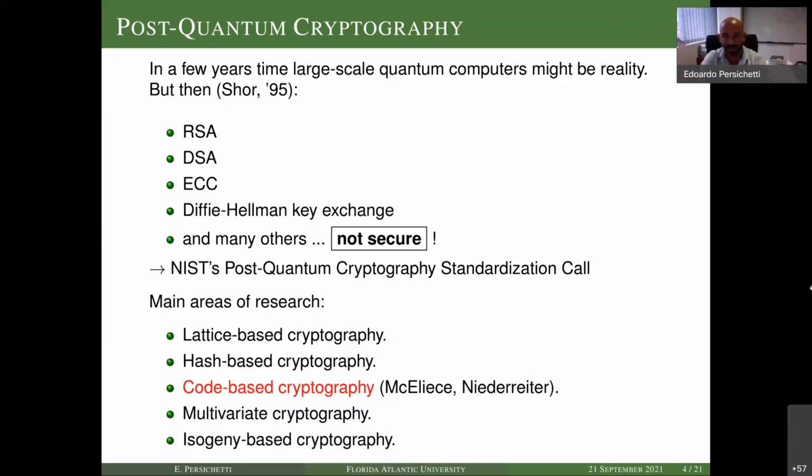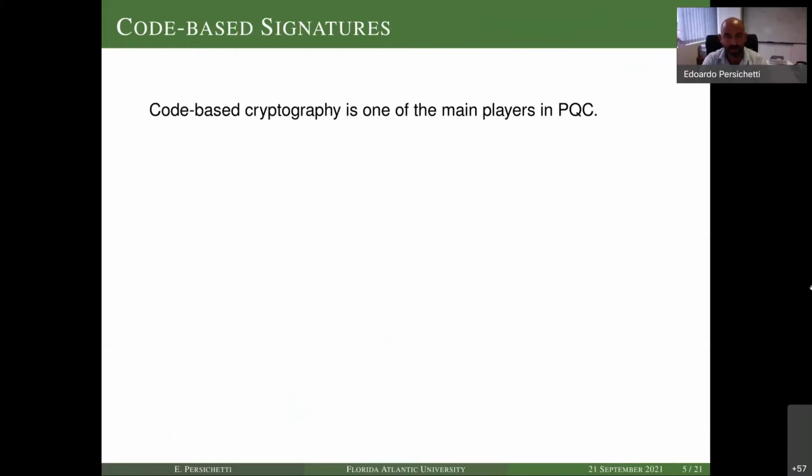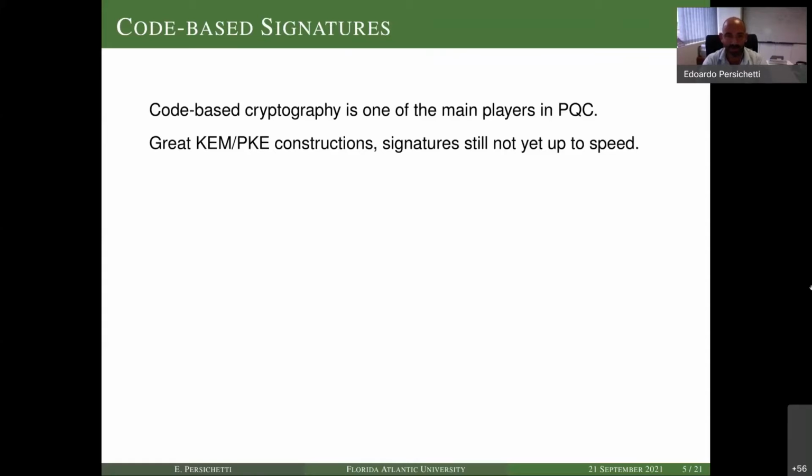So code-based cryptography utilizes methods from coding theory. And here I'm going to jump to the state of code-based cryptography at the moment, which is that, in fact, this represents one of the main players in the post-quantum context, second only to lattices, I would say. And in fact, we have a lot of great constructions for KEM and PKE, which are the technical steps to obtain key establishment functionalities. So something that we can imagine will take the place of both encryption schemes, but key exchange schemes as well. But unfortunately, we don't really have signatures at the same level of satisfaction that we have for KEMs and PKEs.